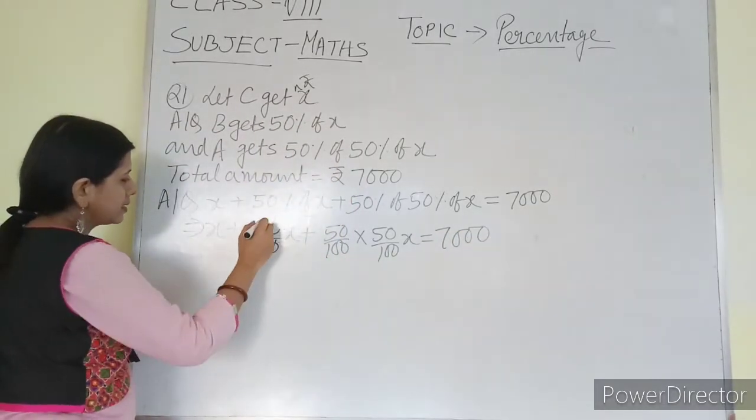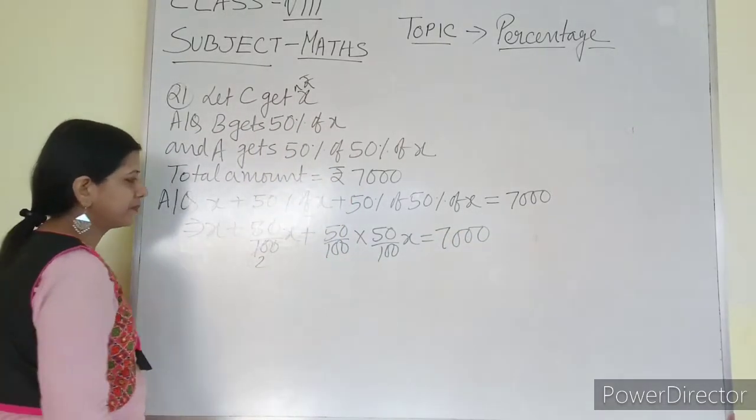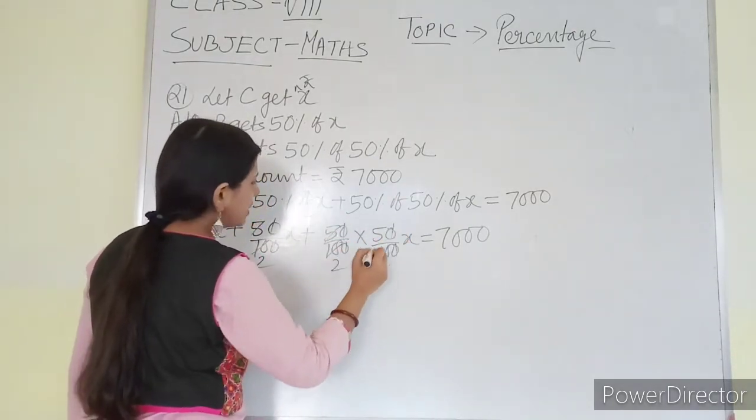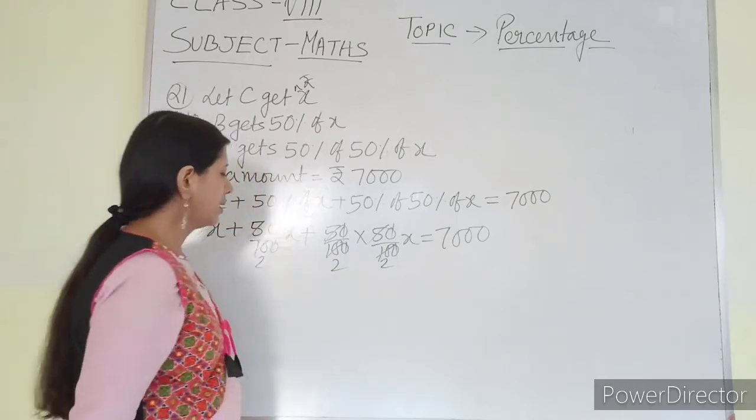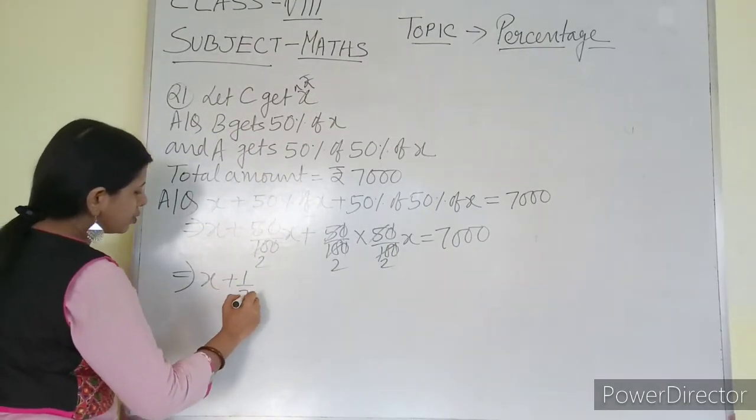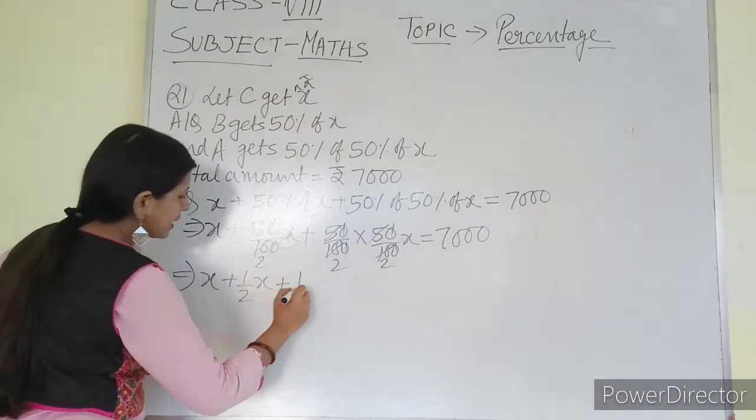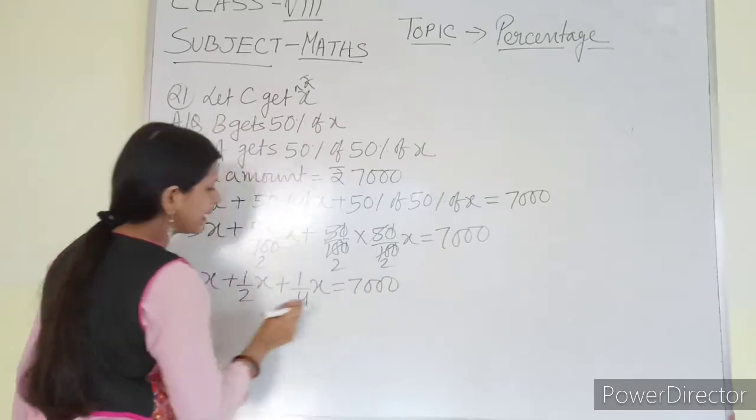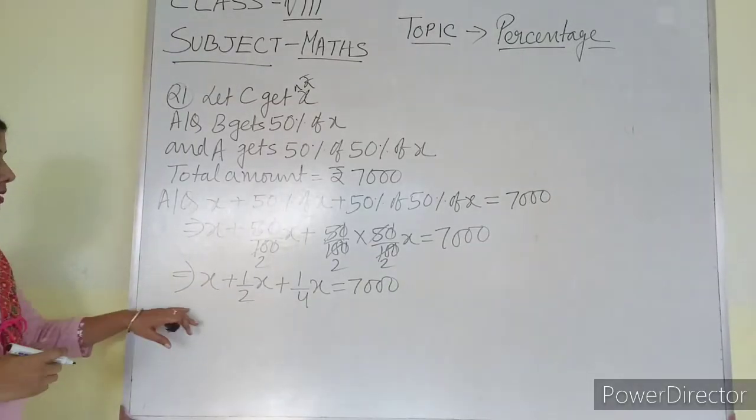Now let me cut it. 5 2s are 10. Again you cut it. 5 2s are 10. 5 2s are 10. So what is my actual equation? X plus 1 by 2x plus 1 by 4x equal to 7,000. This is the actual equation. Now I have to solve this one.